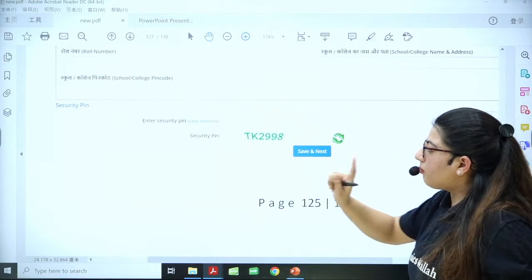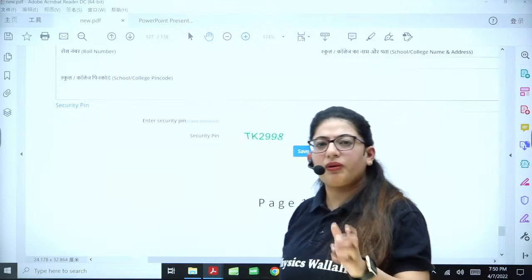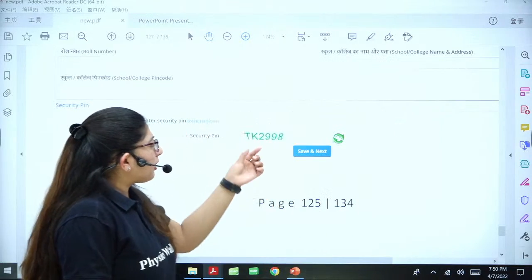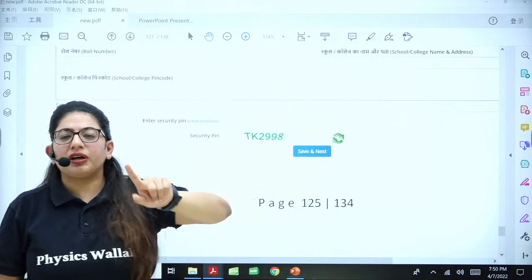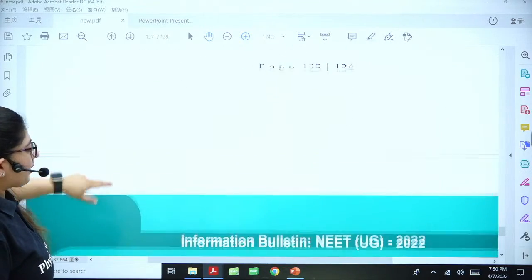Okay. Somehow, if you do not understand a security pin, otherwise they will give you a simple one because you are students, they know that. But if it is tough, you can also reload from here and another easy pin may appear. Okay. All right. Next step. What is the next step?